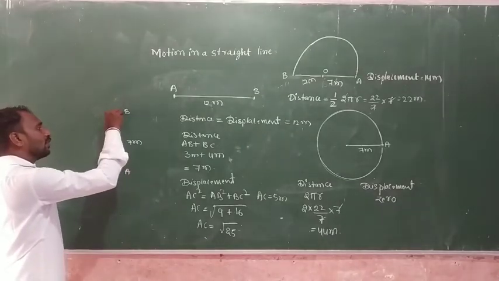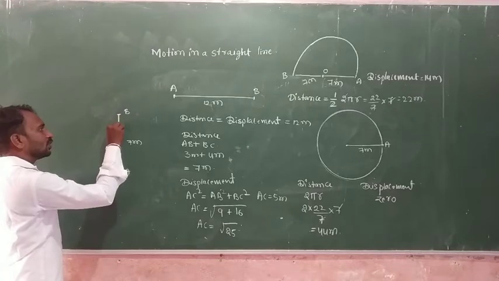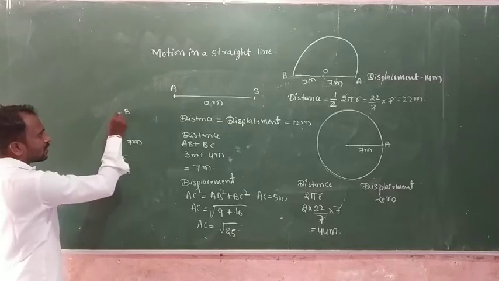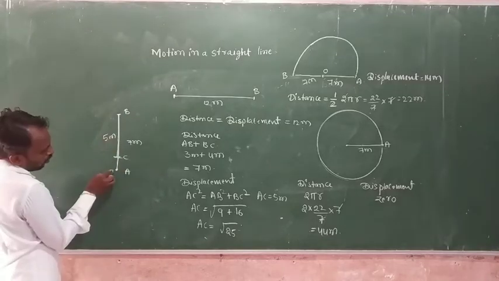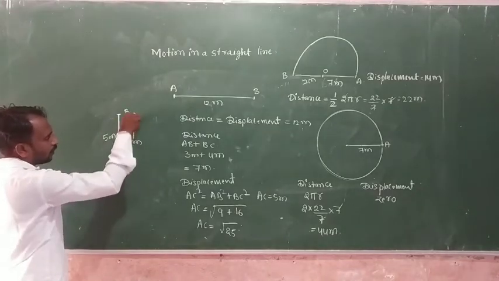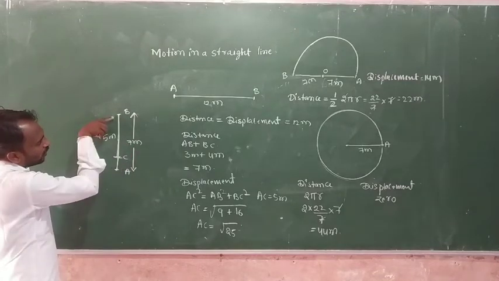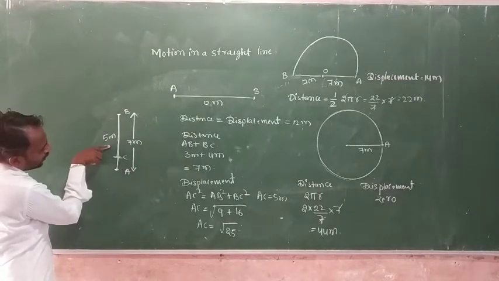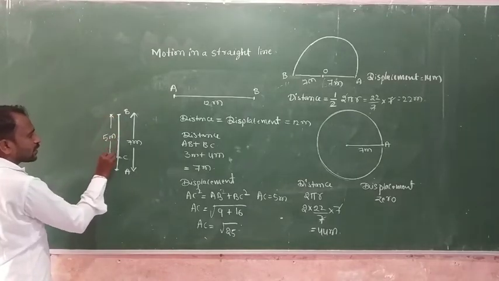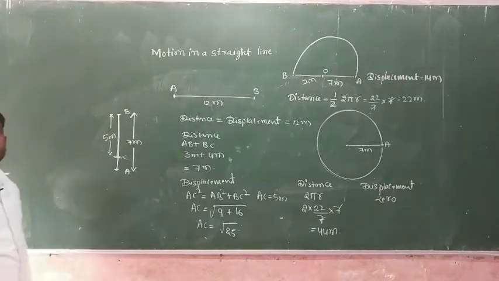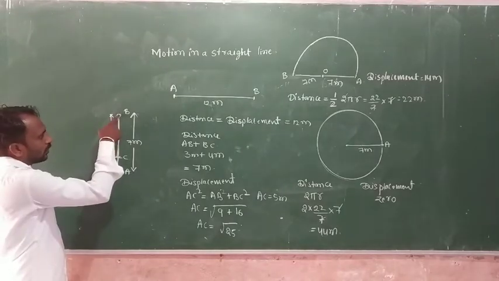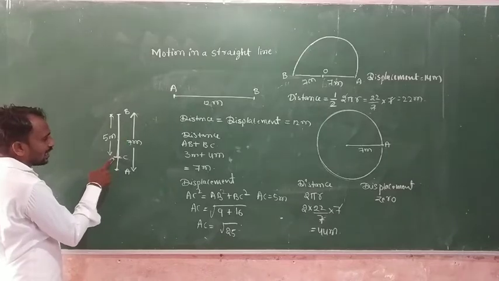Then afterwards, it covers 5 meter from B to C. So this one is C, and the B to C distance is 5 meter. So here we want to calculate distance and displacement. For distance, the total traveling path is A to B 7 and B to C 5.